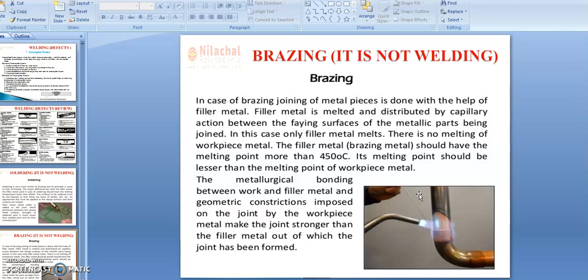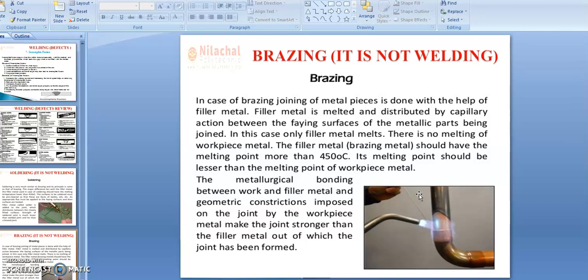In this case, only the filler metal melts. There is no melting of the work metal. The filler metal, that means the brazing metal, should have a melting point of more than 450 degrees Celsius. Its melting point should be lower than the melting point of the work metal.